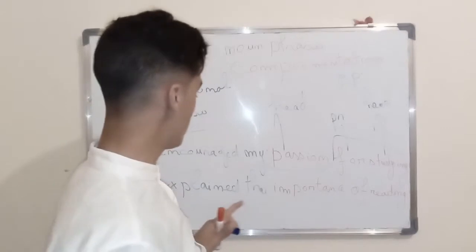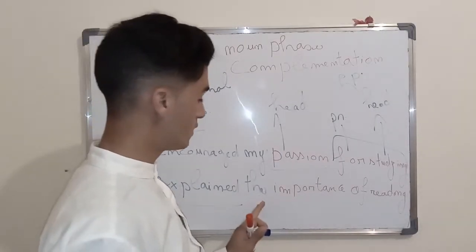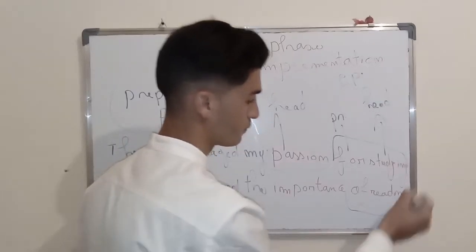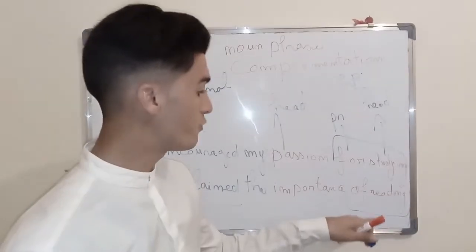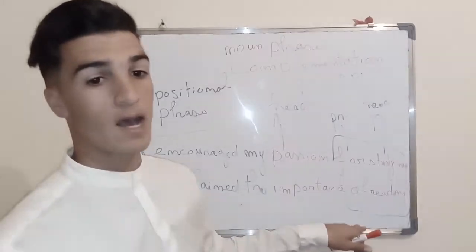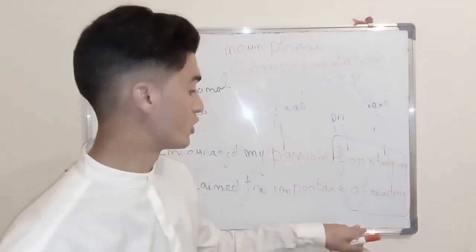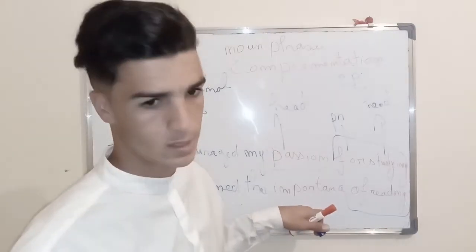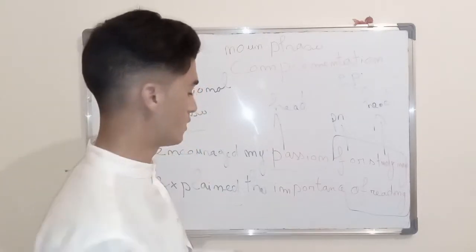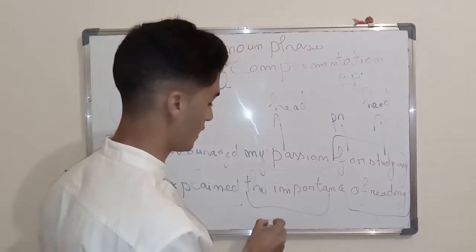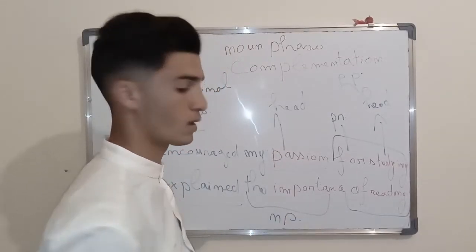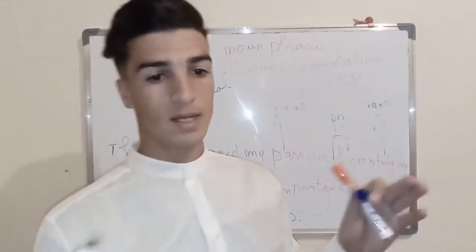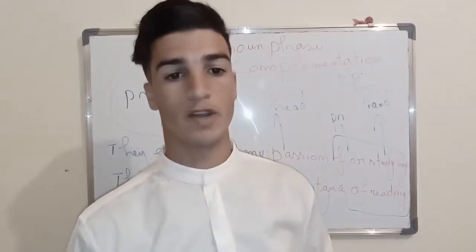But when I say they explained the importance of reading, this is the prepositional phrase, functions as a noun phrase complementation. It completes the meaning of importance. The importance of what? Alright? So this is the noun phrase. Okay? It consists of a central determiner and head. That's the whole thing about the prepositional phrase.